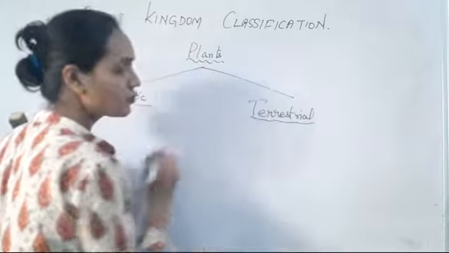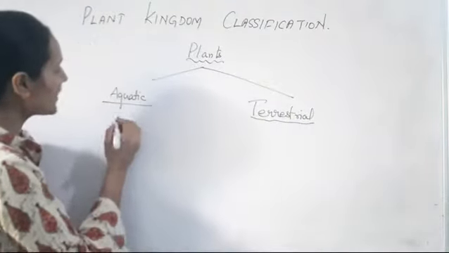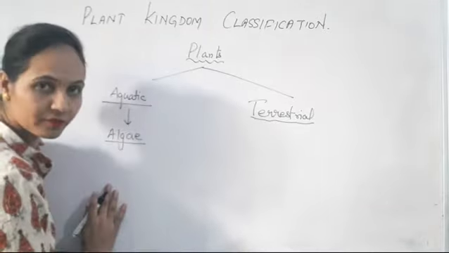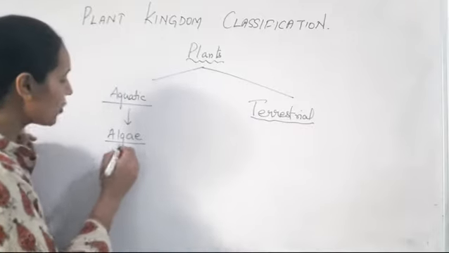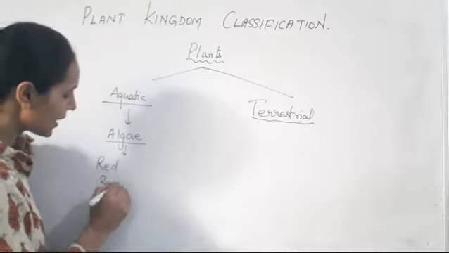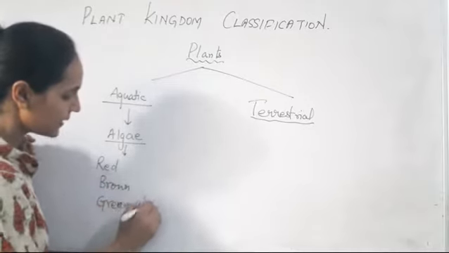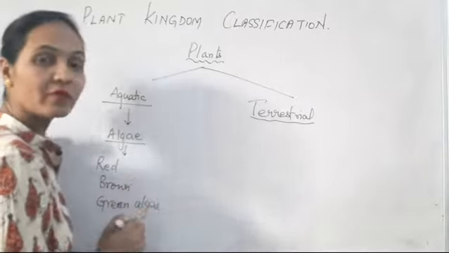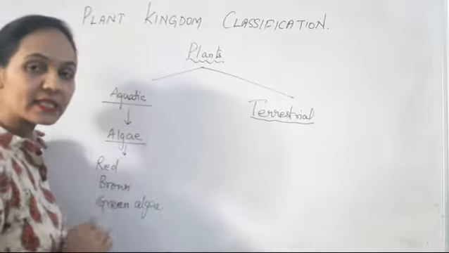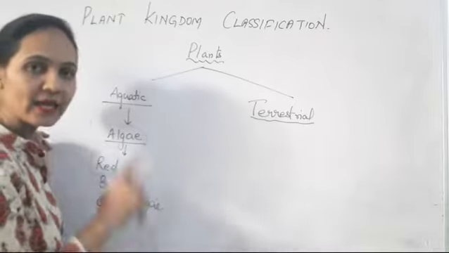In aquatic, algae is the example, which comes under Thallophyta. Algae is further divided into red, brown and green algae. Each of them we will discuss in later classes.